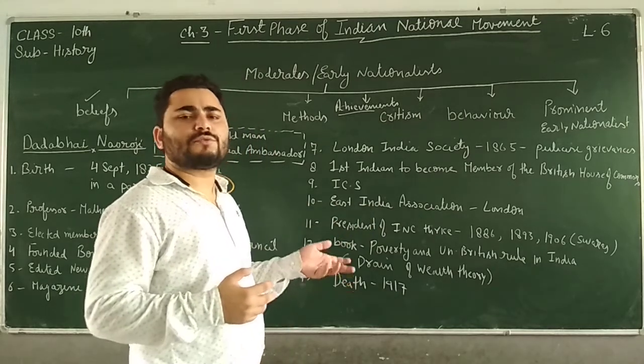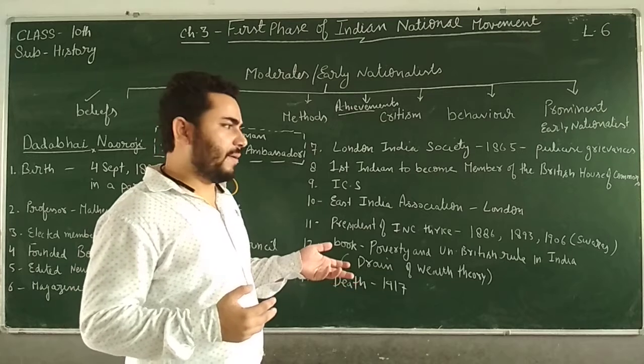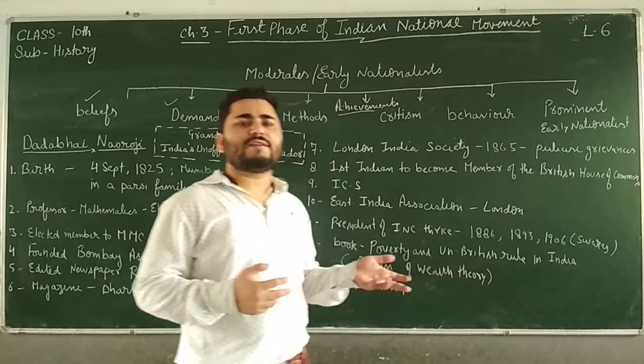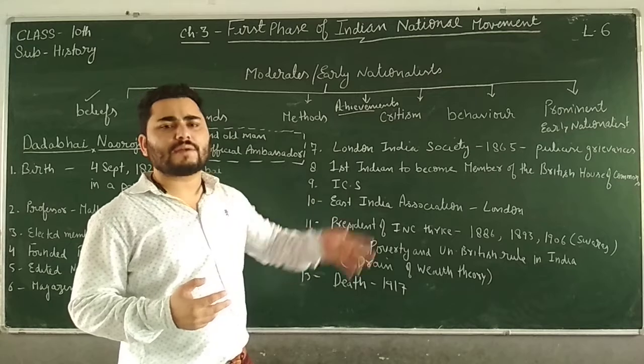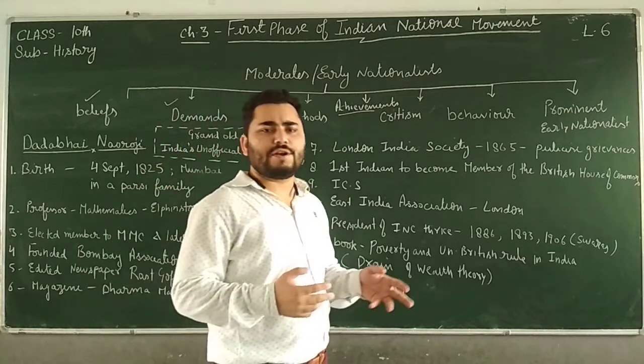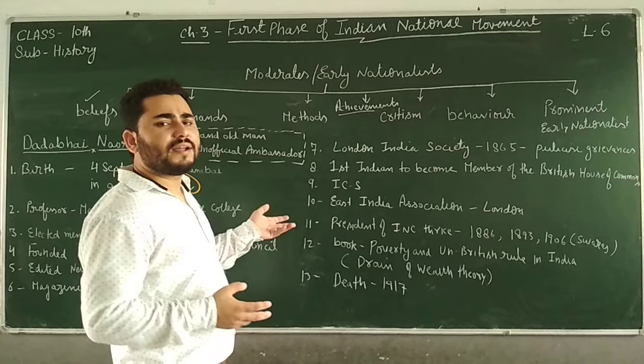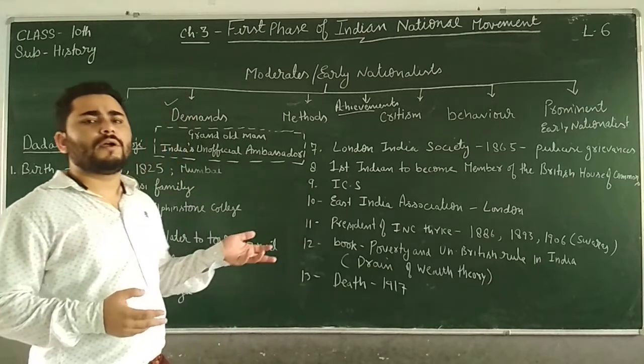It was under the British rule themselves, okay? An ambassador is generally a person, a representative or delegate of a country, who is sent to another country on behalf of that country, okay. So India was not independent at the time, right? So that is why he was considered the unofficial ambassador of India.